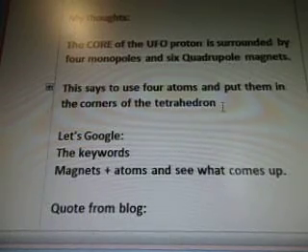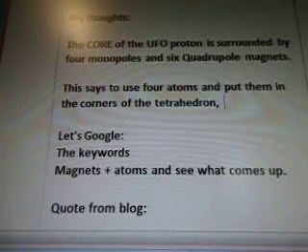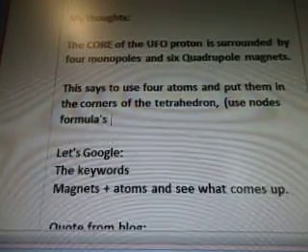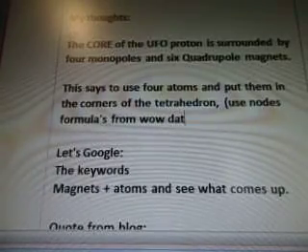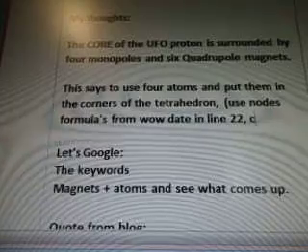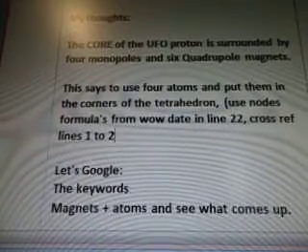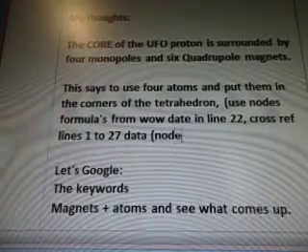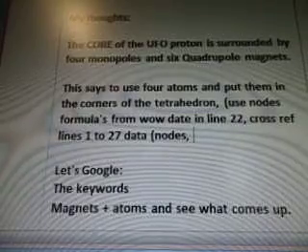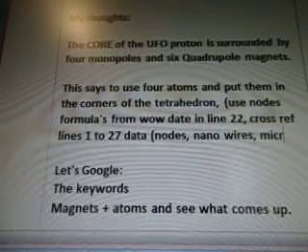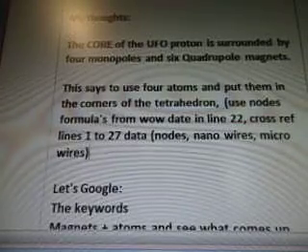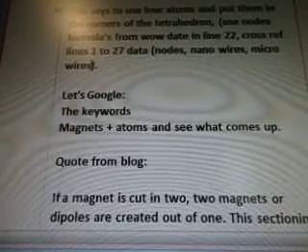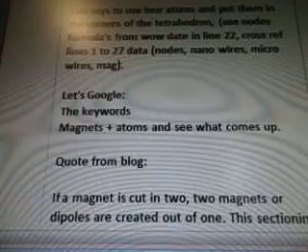Okay, so we were going to put corners of the tetrahedron, and so we're going to use nodes. Nodes formulas, sorry, from WOW data. Line 22, cross-reference lines 1 to 27 data. So the keyword will be nodes. I think we do nodes, and we'll do nanowires and microwires when we do the cross-referencing. Okay. That way we cover everything, right? Oh, wait a second. I should put magnets in there too, right? Because we have magnets in this formula.